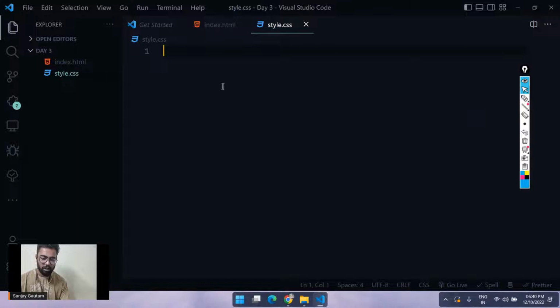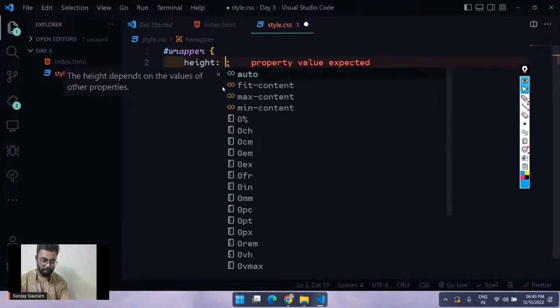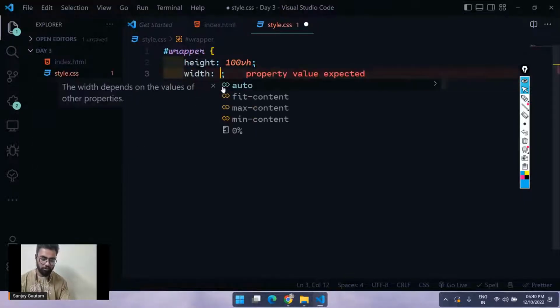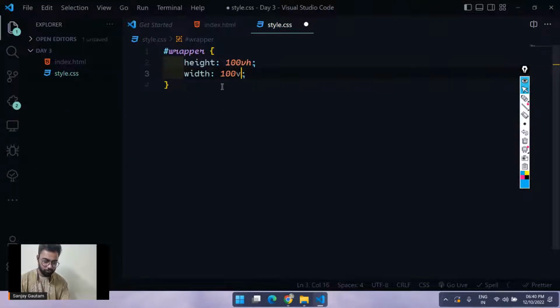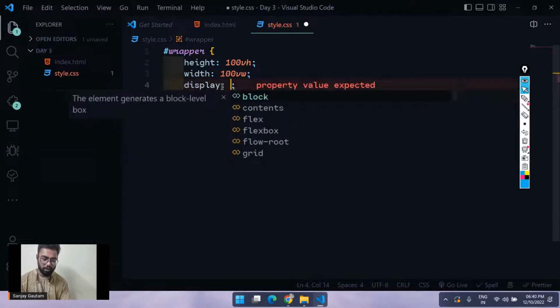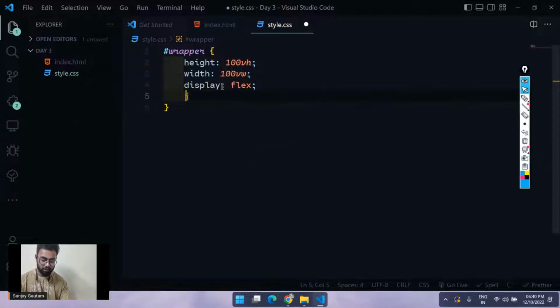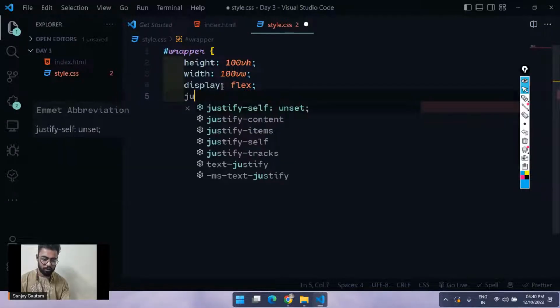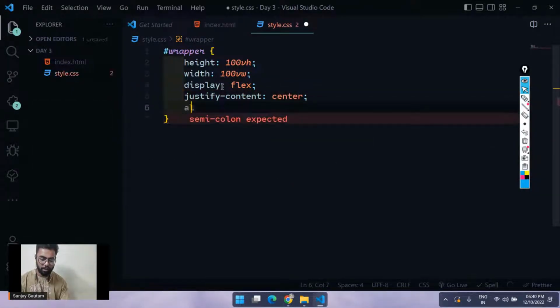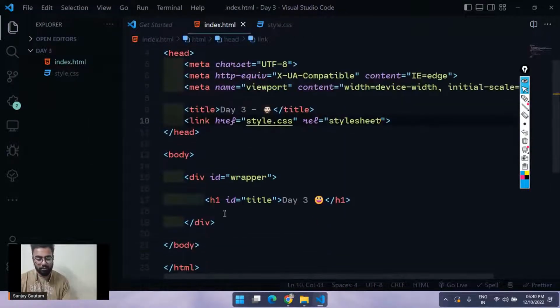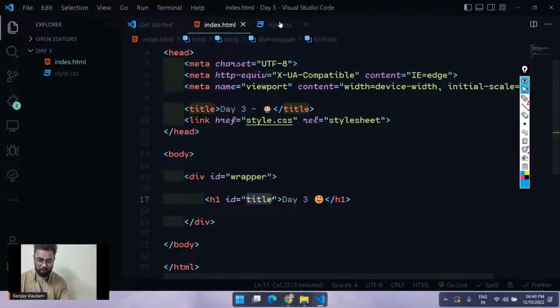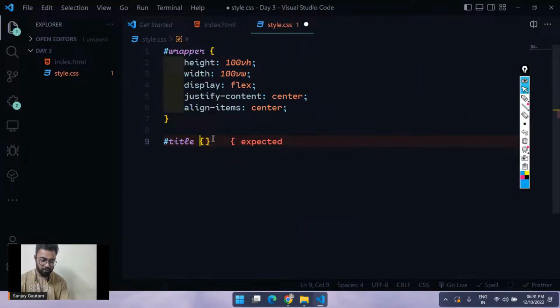In the style sheet, let's grab the wrapper. Let's give it a height of 100vh and a width of 100vw. We will give it a background color, but before that I'm going to give it a display property of flex. So display flex, justify-content center and align-items center, because I want everything to be in the center, and there is only one thing inside this wrapper, this title. So let us grab this title as well so we can style it.